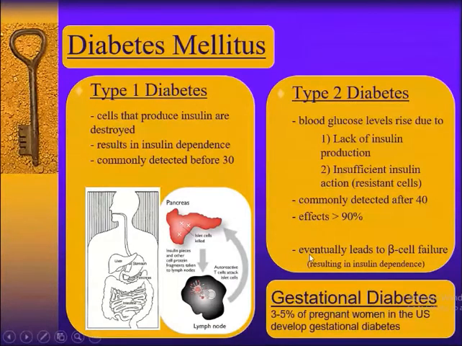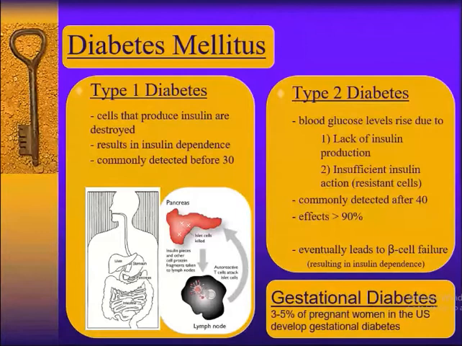And gestational diabetes occurs in 3 to 5% of pregnant women in the United States. In Nepal also the same; 3 to 5% of all pregnant ladies, not the general population, will develop gestational diabetes mellitus. Okay, these are the findings.